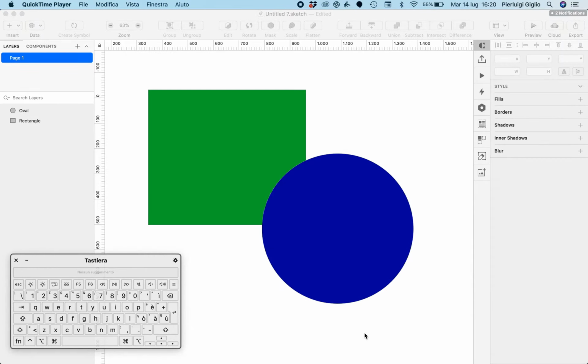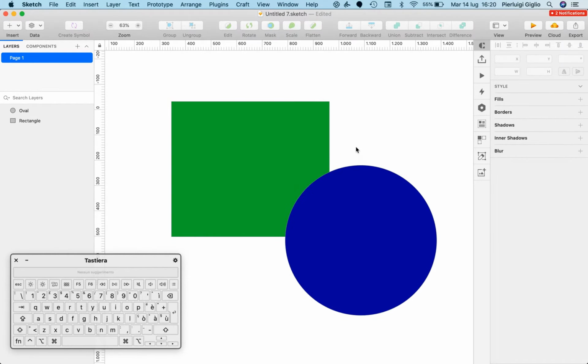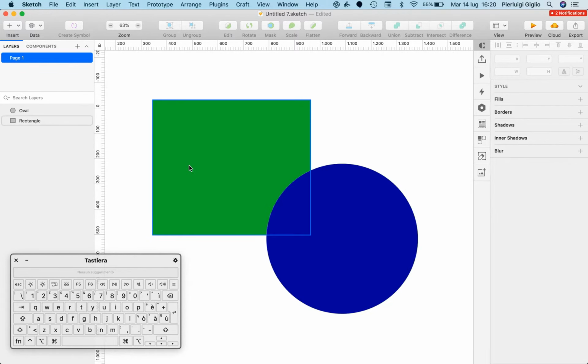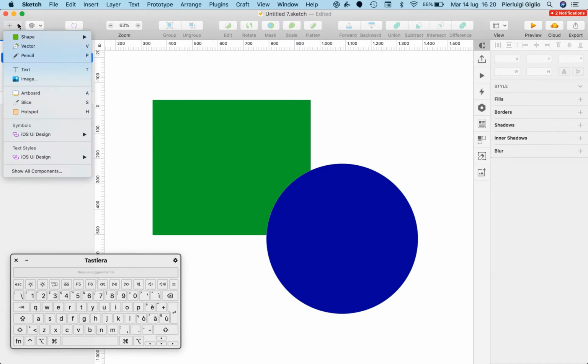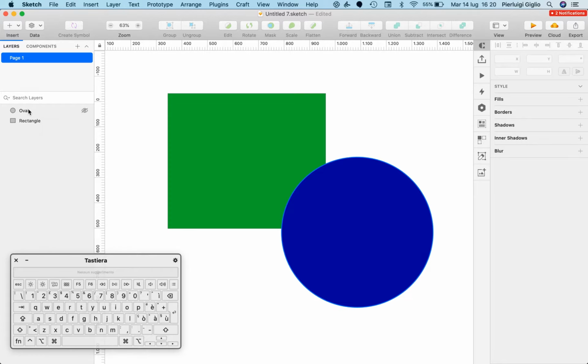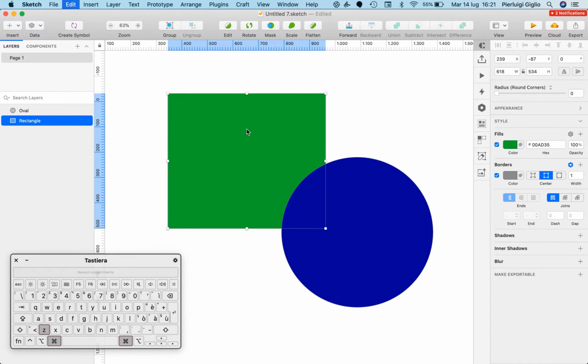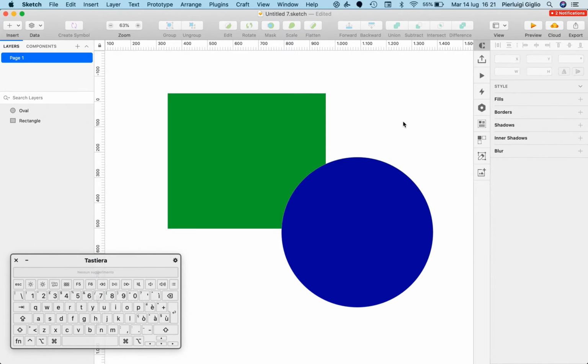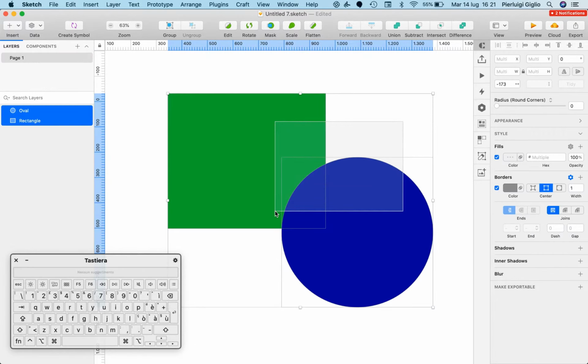In this video, I'm going to show you how you can group layers. Now, from the previous video, we had these two shapes, and if you already deleted them, you can simply create whatever shape you want directly from here on the top left. And as you can see at the moment in the layers panel, we have two separate layers. However, there will be times where we want to group these layers so that if I select any one of these two layers, I'm just going to select the entire group instead of the individual layer.